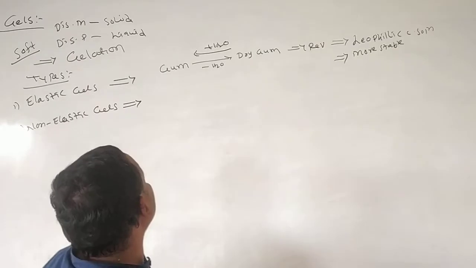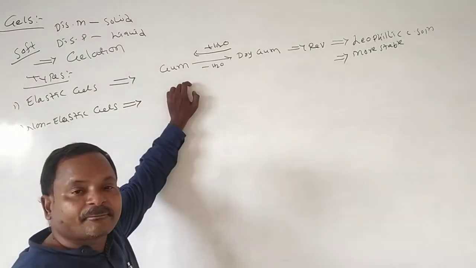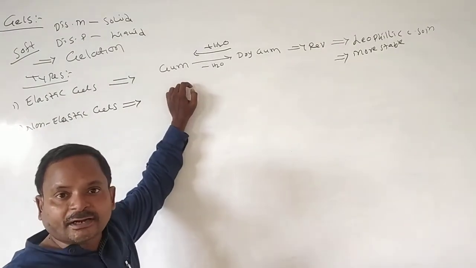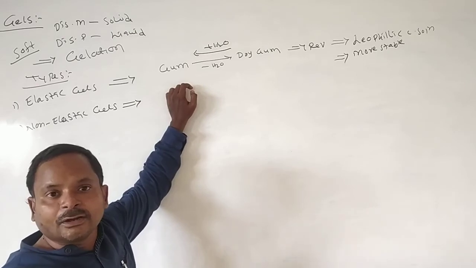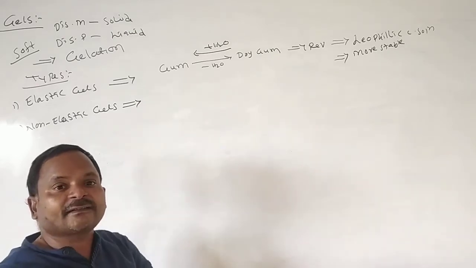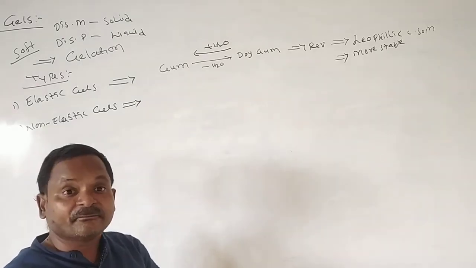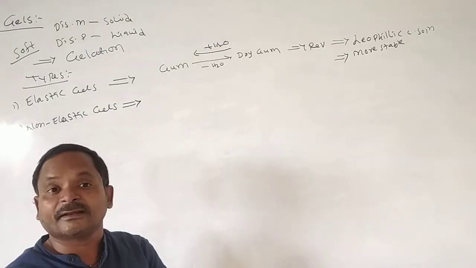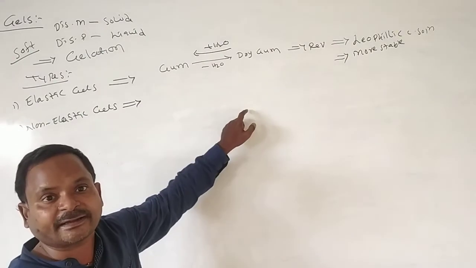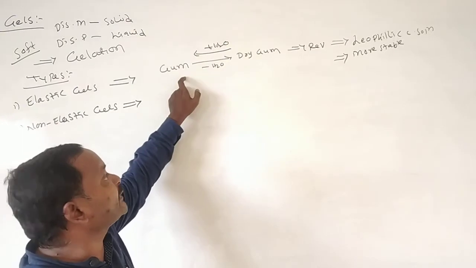What is the meaning of gum? If any gel is allowed to dry, and on adding some amount of water it retains its previous properties, we call it gum.